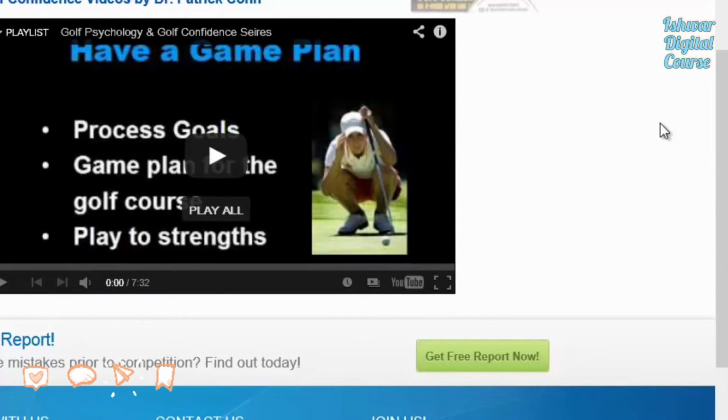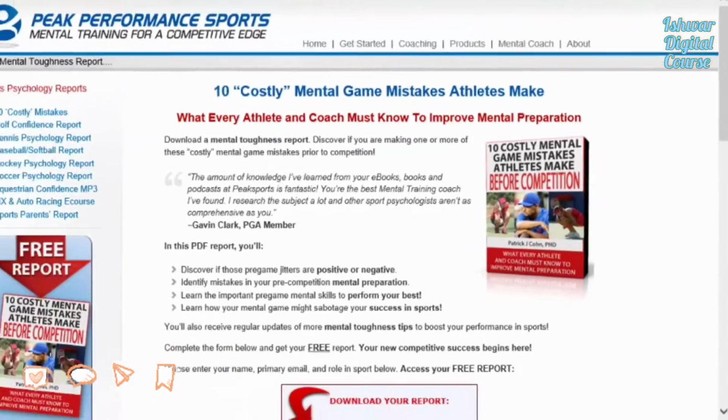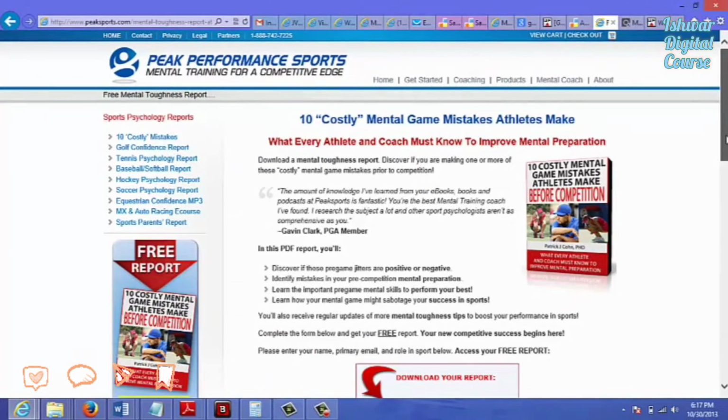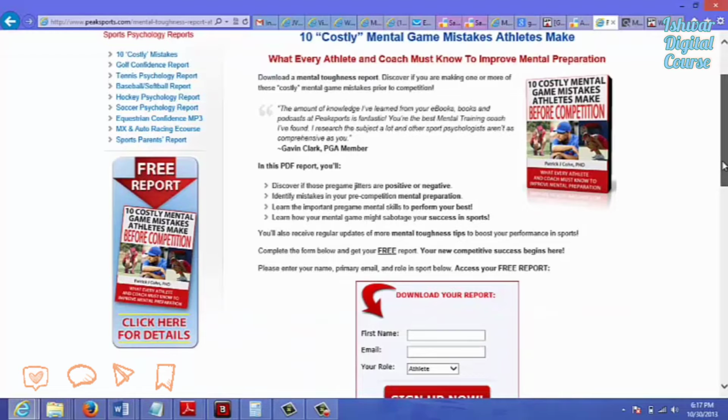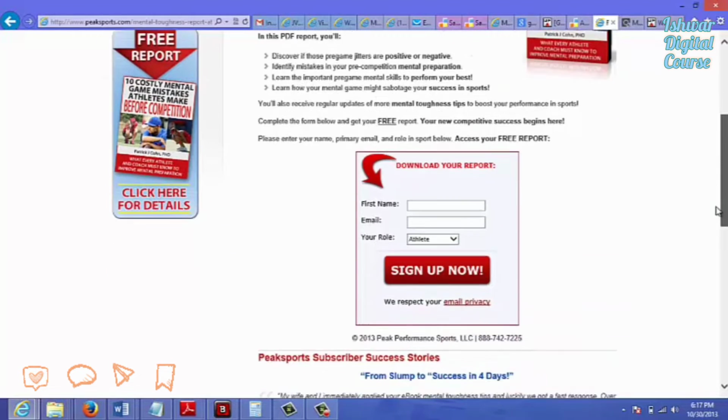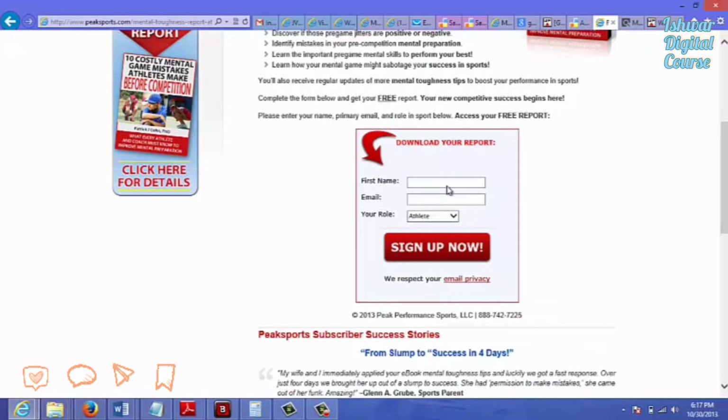So basically the reason you're doing this, if you type in free report, you know that you're going to find people that are giving away something to build a list. So as you can see, this guy here has an opt-in form. Okay, so this is one of the best ways to find people that you can possibly buy solo ads from in niches outside of the internet marketing niche. Now, you may have to dig a little harder than in the internet marketing niche, meaning that you will have to try several times.